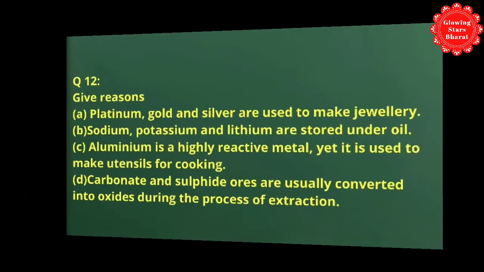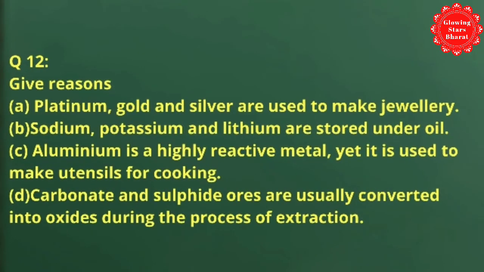Next question number 12, give reason. Question A: platinum, gold and silver are used to make jewelry. Question B: sodium, potassium and lithium are stored under oil. And question C: aluminium is a highly reactive metal, yet it is used to make utensils for cooking. And question D: carbonate and sulfide ores are usually converted into oxide during the process of extraction.